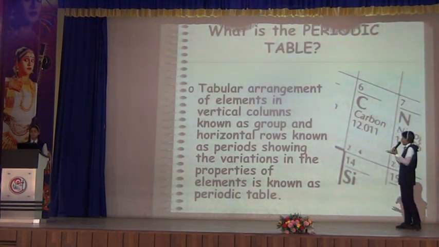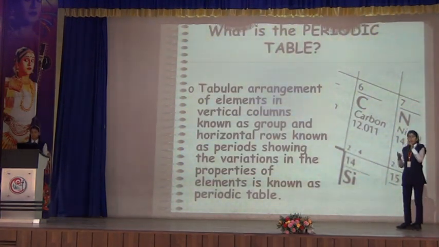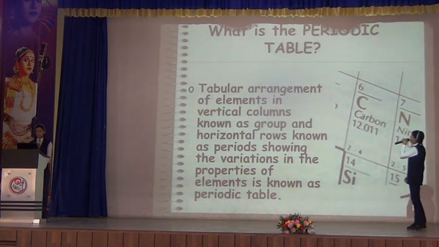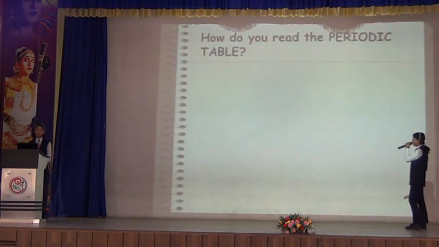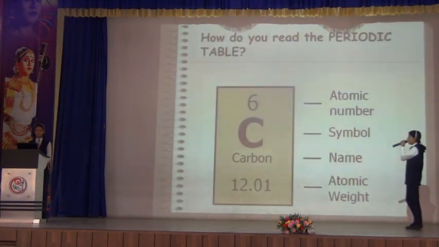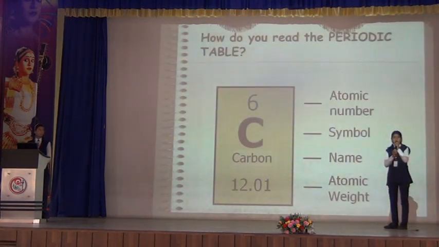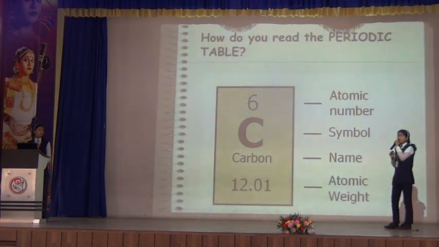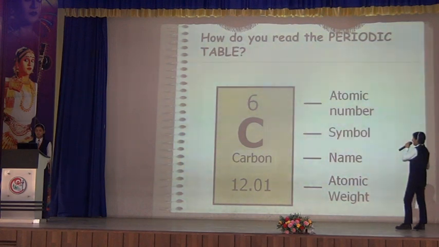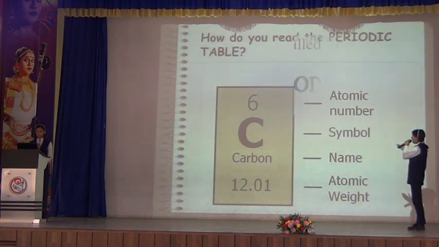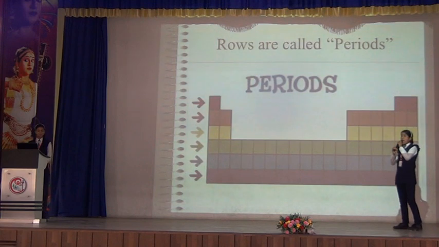Now, as we are studying the periodic table, we should know what a periodic table is. It is the tabular arrangement of elements in vertical columns known as groups and horizontal rows known as periods, which shows the variations. That is known as the periodic table. And this is how we read the periodic table: the name, for example carbon, then its symbol, its atomic mass and atomic number.